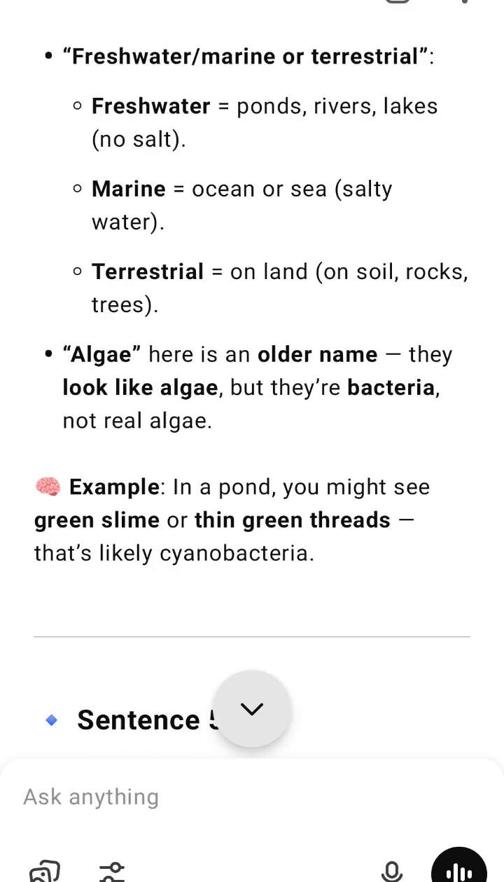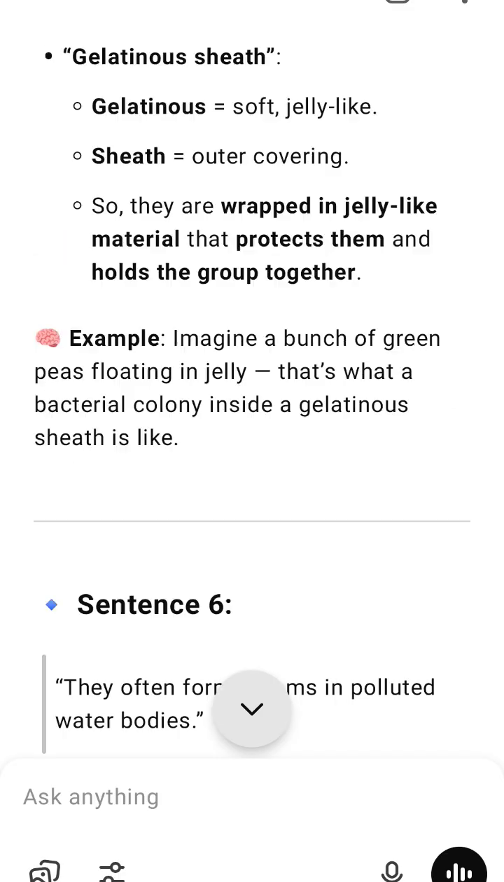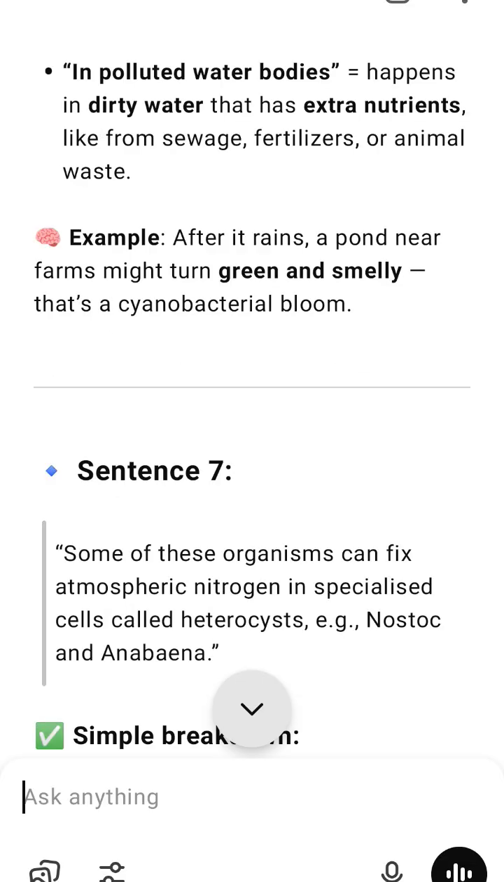6. Blooms in polluted water. In dirty water with lots of nutrients, like sewage or fertilizer runoff, cyanobacteria can multiply rapidly. This creates blooms, thick layers of bacteria floating on the water surface. These blooms can be harmful. They block sunlight, use up oxygen, and kill fish and plants. Example: green scum or slime covering a pond after rain.